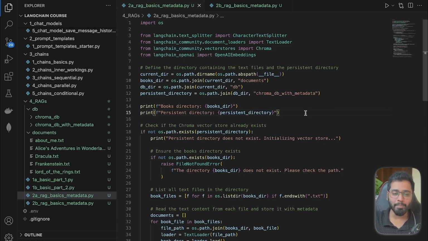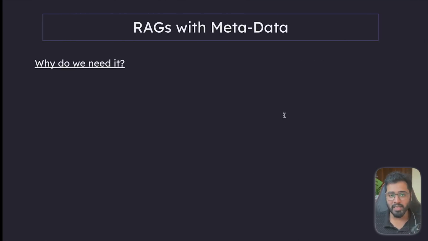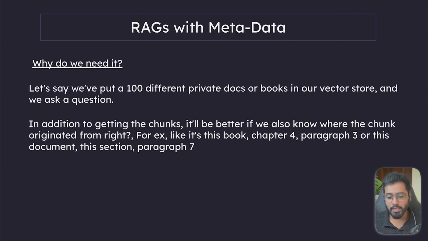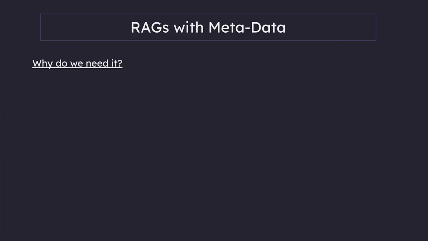In the second example of RAGs, let us see how we can introduce metadata into our chunks. So first, let's talk about why we even need metadata. Let's say we put 100 different private docs or books into our vector store and we ask a question. In addition to getting the chunks, it will be better if we also know where the chunks originated from, right? For example, it's this particular book, chapter 4, paragraph 3, or this particular document, this section, paragraph 7. So it gives us extra information on where the chunks came from.